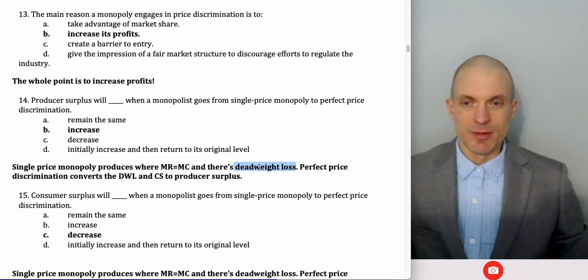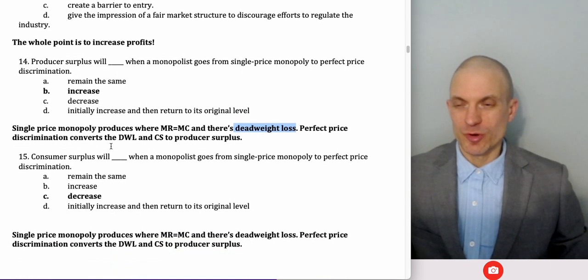But the second problem, and the one that's important for efficiency, is we get underproduction. So if we go closer to perfect price discrimination, it will produce something closer to the competitive market outcome. And so there goes the deadweight loss, there goes consumer surplus, probably. And as a result, we'll see an increase in producer surplus.